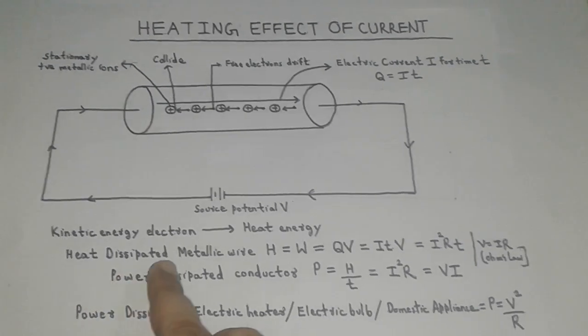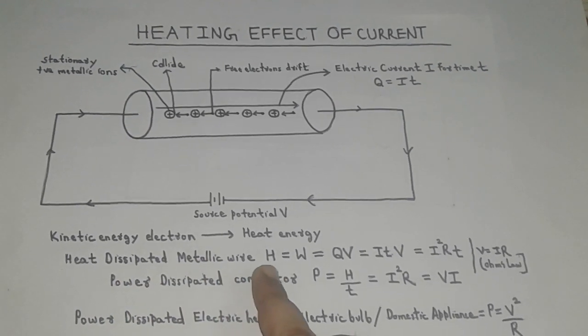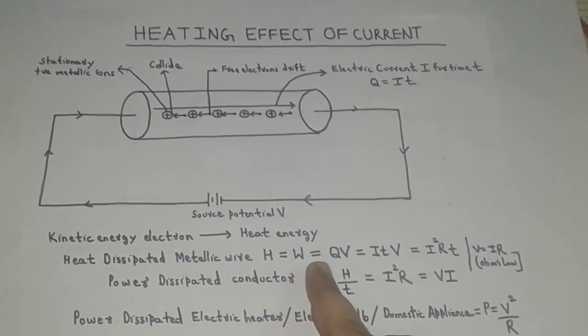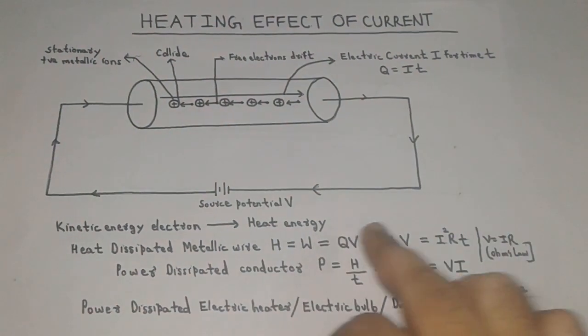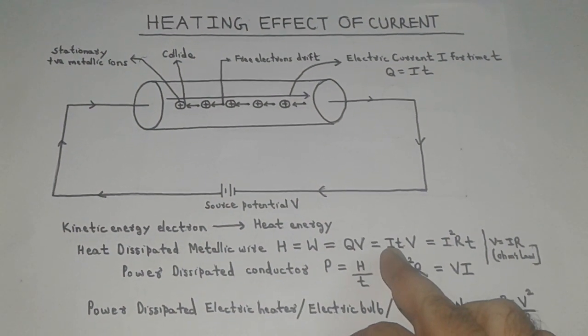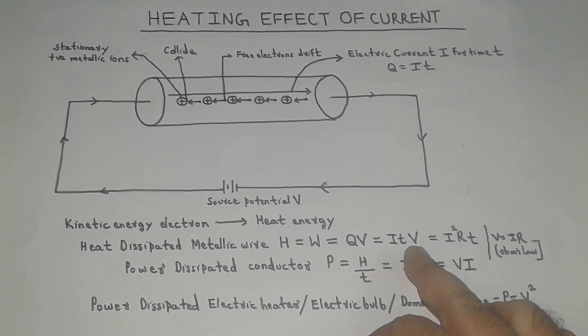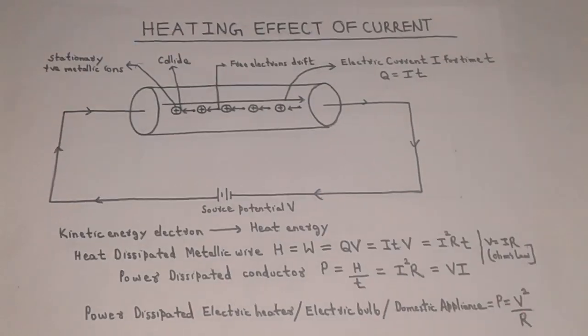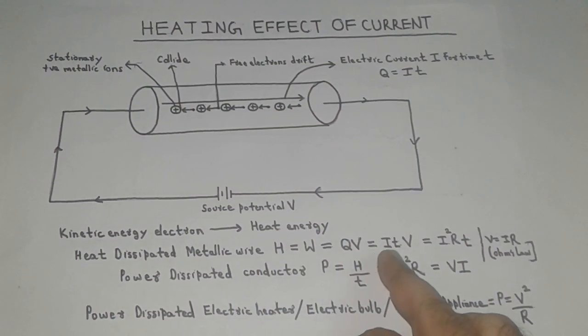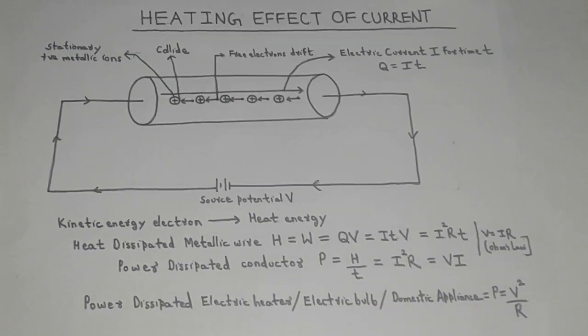Hence the heat dissipated by the metallic wire H is equal to work done W is equal to QV. So Q can be written as I into time t into potential V. So H becomes equal to ItV.